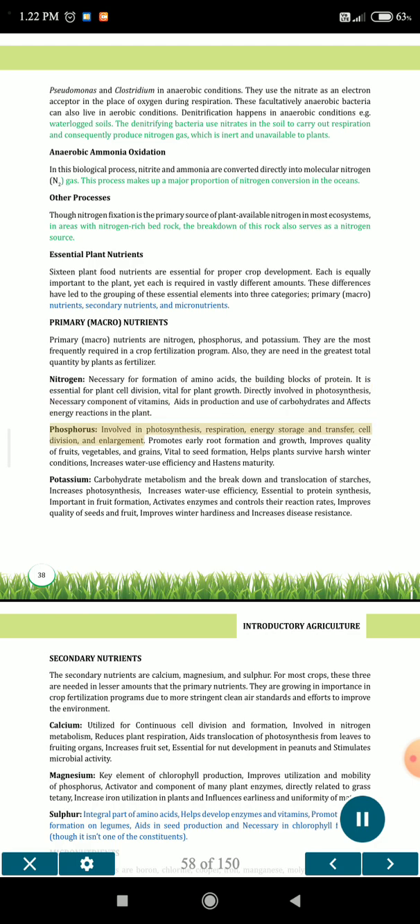Phosphorus is involved in photosynthesis, respiration, energy storage and transfer, cell division, and enlargement. Promotes early root formation and growth, improves quality of fruits, vegetables, and grains, vital to seed formation, helps plants survive harsh winter conditions, increases water use efficiency and hastens maturity.